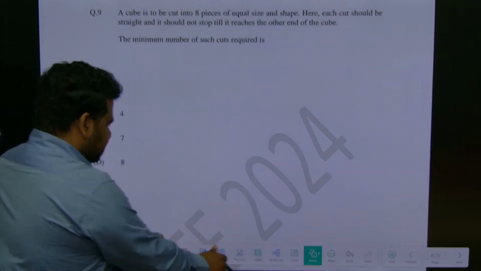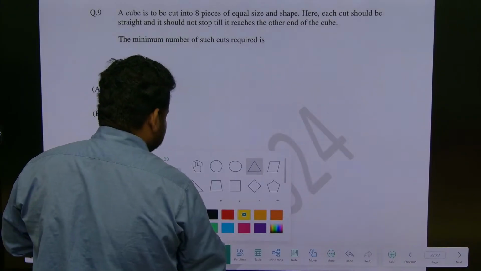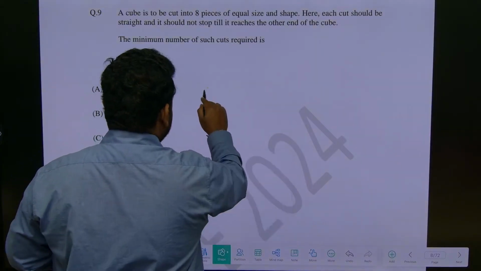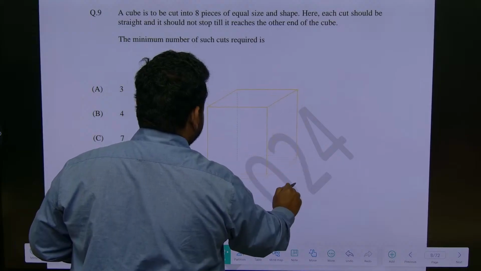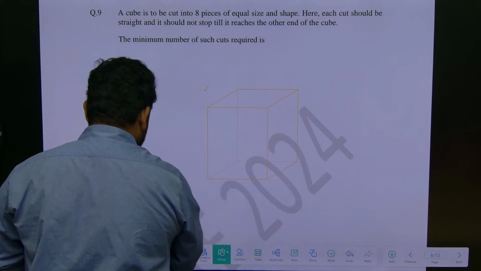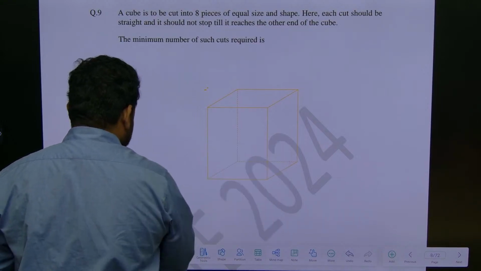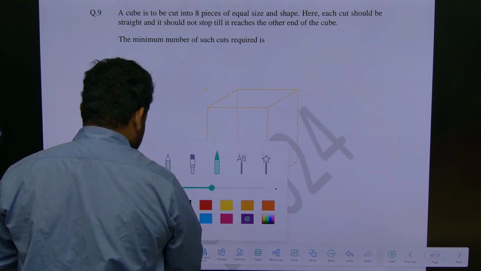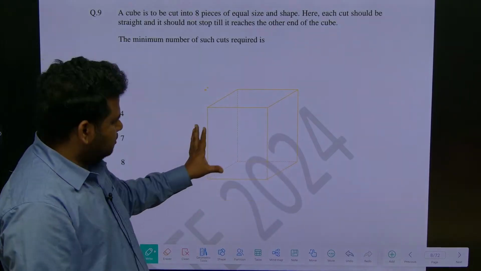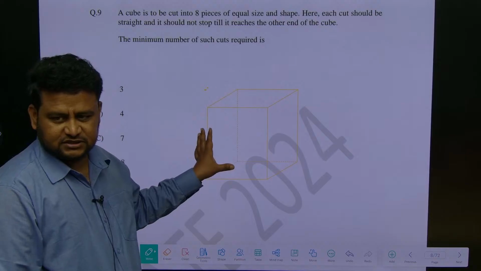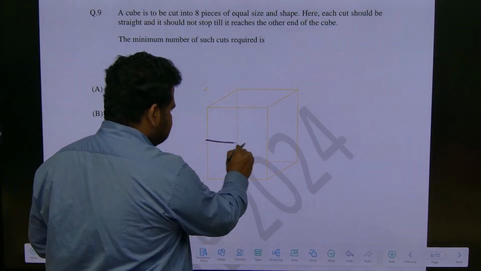So, first let us draw a cube. See here, 6 faces are there in a cube. Okay, so consider 3 faces. First, one cut will be like this.